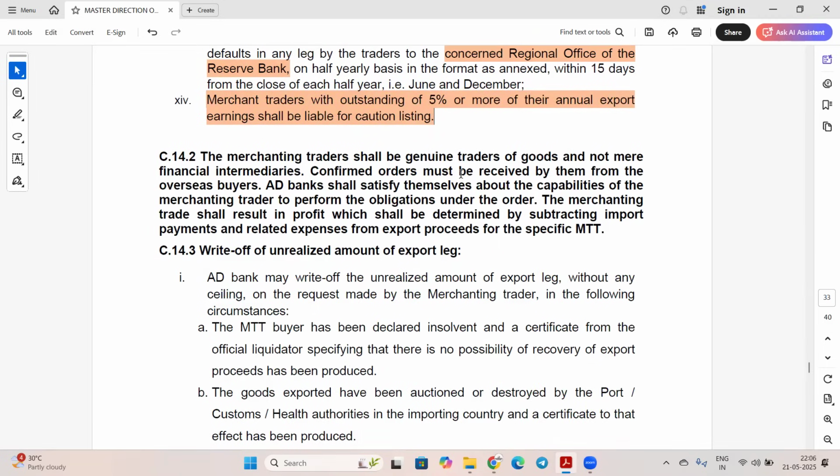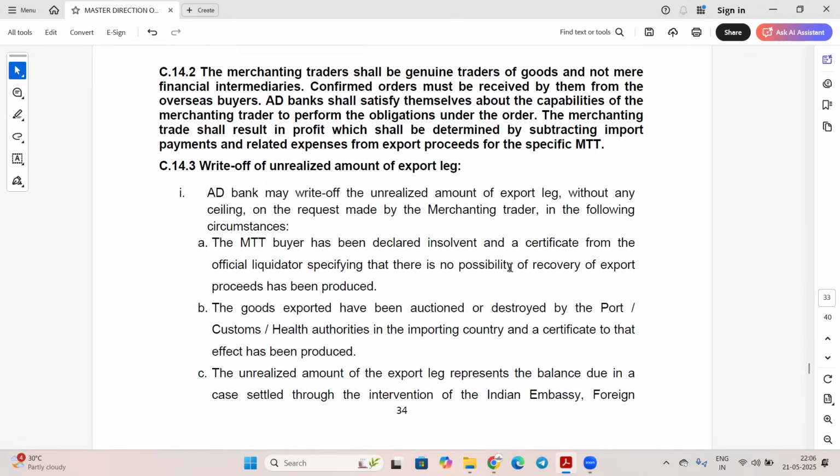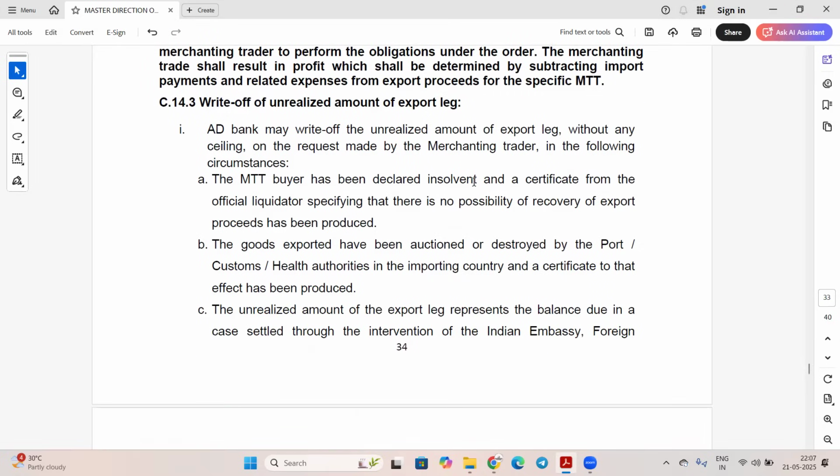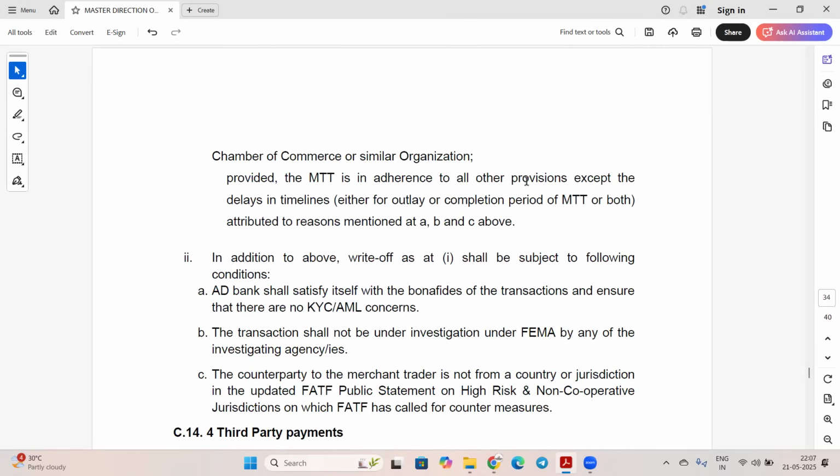So merchant trade shall be genuine trader of goods and not mere financial intermediary. So now write-off of unrealized amount of export leg. So this is now write-off guideline, how it will be done. So from here, you can't expect that much question, but you can read if you want to know. In write-off, again, same like whatever is unrealized amount that has to be written off with the proper certificate and documentation.